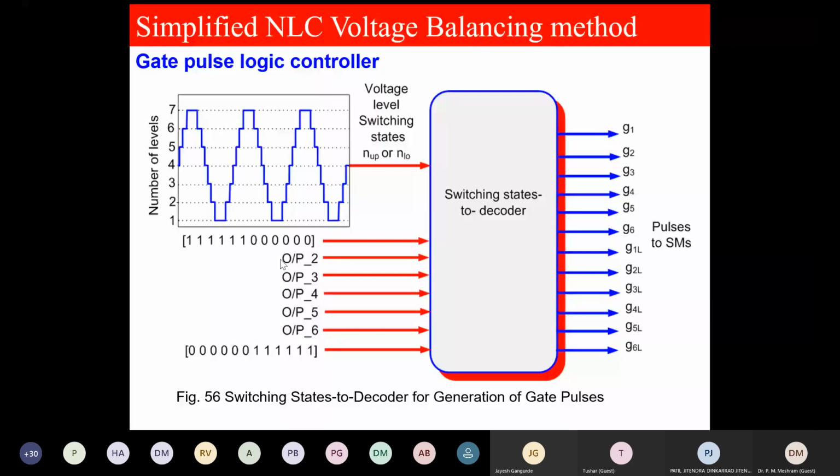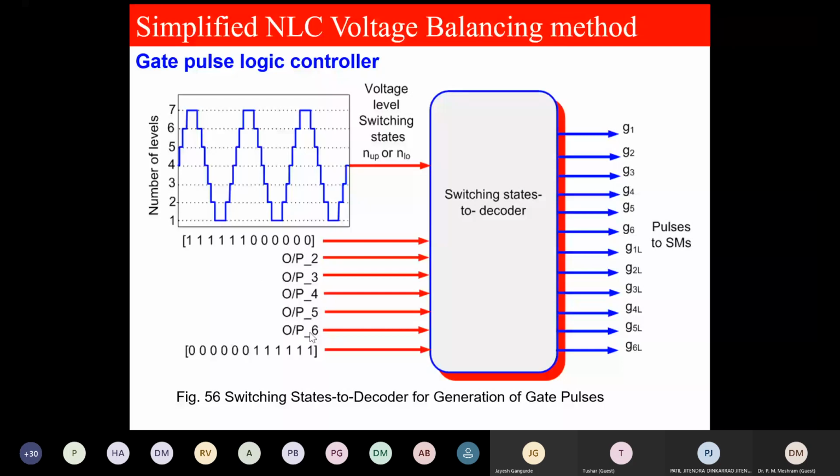When I say 2 from upper arm, it means 4 from lower arm. When I say 3 from upper arm submodules to be made on, then it means 3 from lower arm. When I say 4, so 2 from lower arm. When I say 5, then I will get 1 from lower arm. And for the last, peak negative, we don't need to make it on.